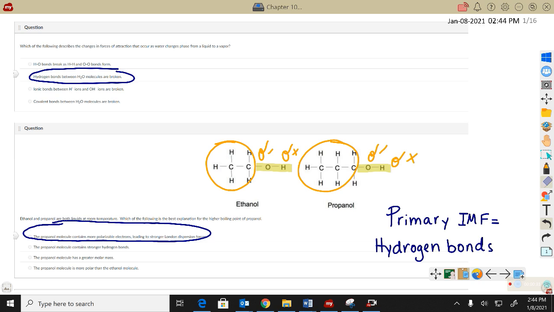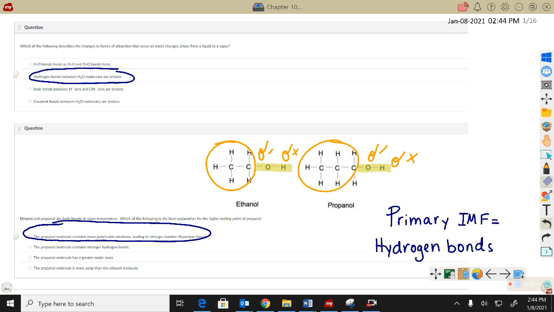The integrity of the molecule is the same. We're just separating their intermolecular forces, which here would be the hydrogen bonds, but no covalent bonds broken between hydrogen and oxygen atoms. No new bonds formed.